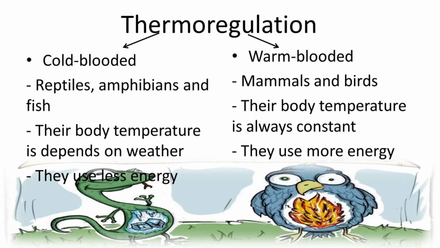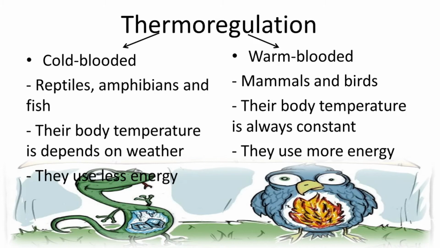About thermoregulation, we know that animals have two types, cold-blooded and warm-blooded. What's the difference? The difference between them is their body temperature. For example, cold-blooded are reptiles, amphibians, and fish.